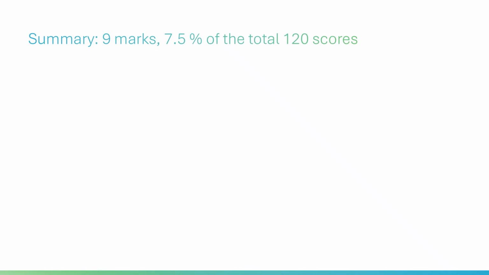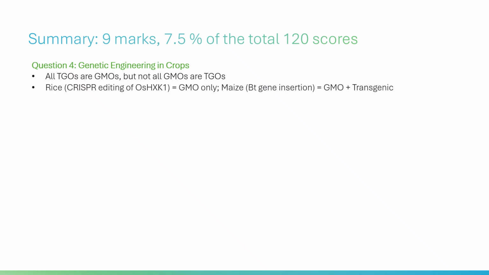Question 4. Genetic engineering in crops. All transgenic organisms are GMOs, but not all GMOs are transgenic. Rice, CRISPR editing of OSHXK1 equals GMO only. Maize, BT gene insertion equals GMO plus transgenic. Yield chain: chlorophyll, light absorption, photosynthesis, glucose, crop yield.